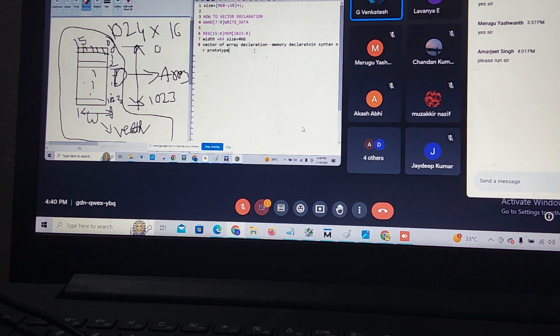Just what will come in the picture here. This is the 1023 address location. That is the data type, range type, 16-bit. The same thing you can expect. Range of, mem of. Tell me, what is my value? You people put it in the chat box. I will give you 1 minute. I explained side by side very well. I gave examples also in the 6th line, and painted also side by side in the PPT. Put in chat box, everyone.